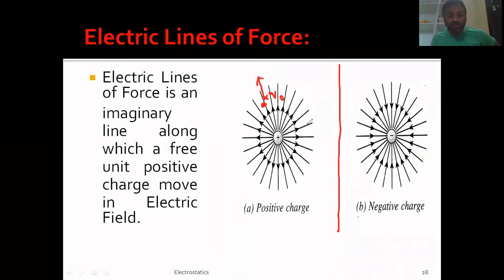The same charge placed here tries to move outward. The same charge moved to this place tries to move out. So the path followed by that unit positive charge in that space